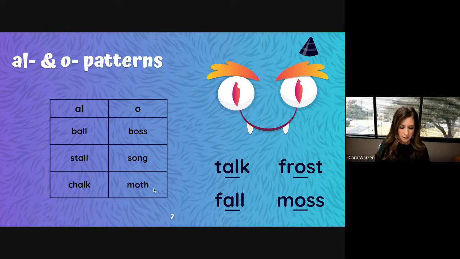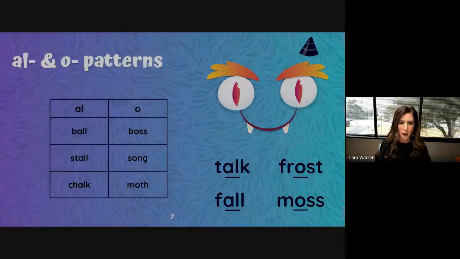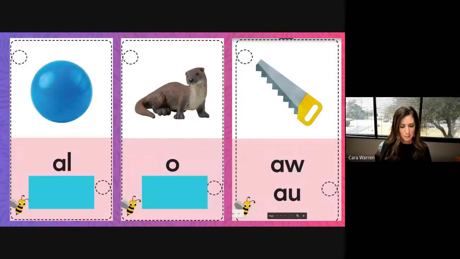The aw sound in these words is spelled with O. The ball card reminds us that aw can be spelled AL, the otter card reminds us that aw can be spelled with O, and the saw card reminds us that aw can be spelled either AW or AU. Remember our vowel teams.